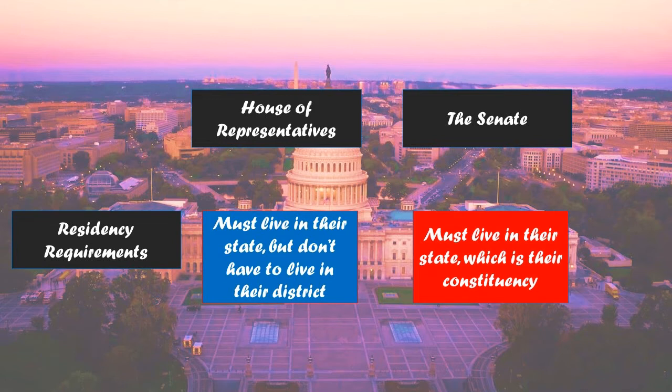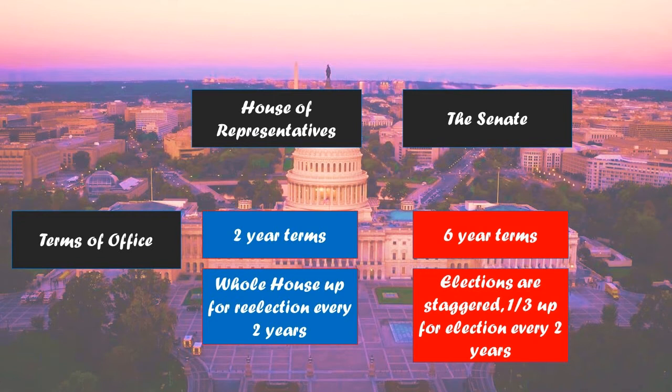The House and Senate have different terms of office. Each member of the House, their term is 2 years, and in the Senate, their term is 6 years. So that means every election, all 435 members of the House are up for re-election. So House members are always focused on re-election because they have an election every other year. In the Senate, their terms are long.